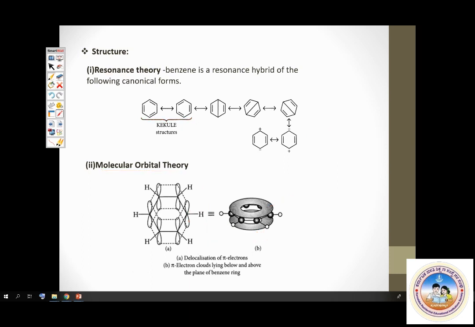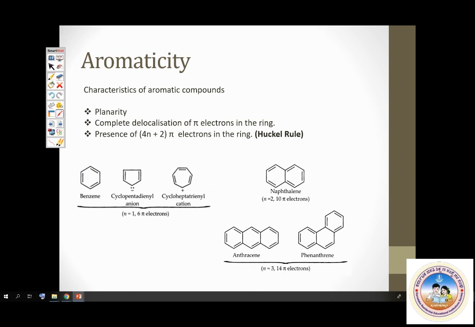This is what I was telling you, aromaticity. These are the 3 conditions: planarity, complete delocalization of pi electrons, that is cyclic conjugation, and then presence of 4n plus 2 pi electrons, or Huckel's rule. Please check in benzene, the cyclopentadienyl anion and the cycloheptatrienyl cation. In all these 3 ions, all the conditions are satisfied. They are planar, there is delocalization or conjugation, and all of them have 4n plus 2 pi electrons.